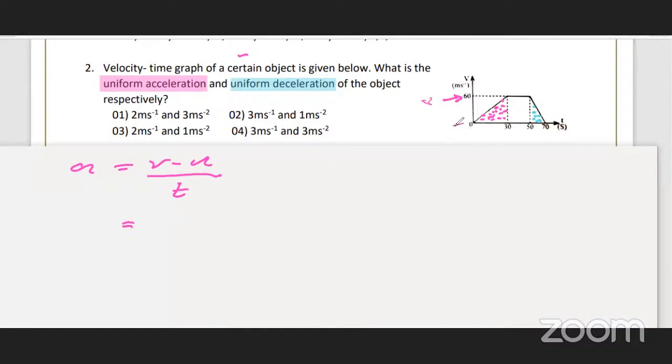Initial velocity is 0, I'll put an arrow towards this one, u. Directly from the graph you can get the initial velocity and final velocity, right? So final velocity is 60. Initial velocity 0. Time taken 30 seconds. Then you get